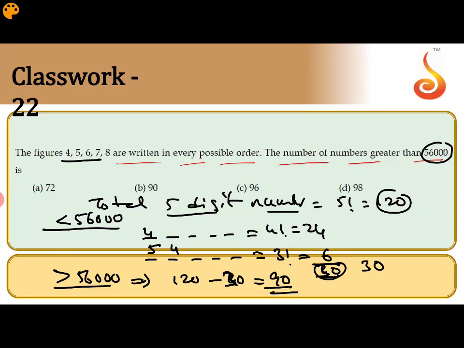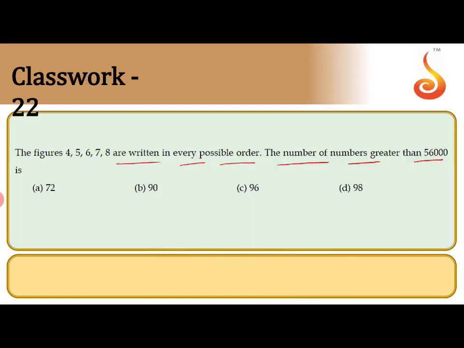So I will explain once again this question. On the next page, there are the numbers 4, 5, 6, 7, 8. We want the number of numbers more than 56,000. First, the number of 5-digit numbers is 5 factorial, 120.